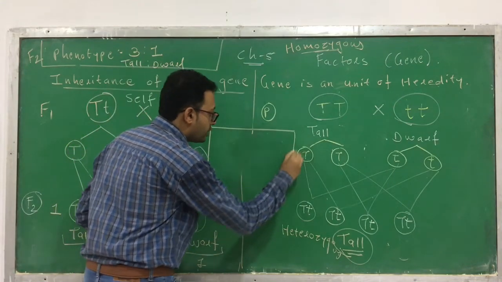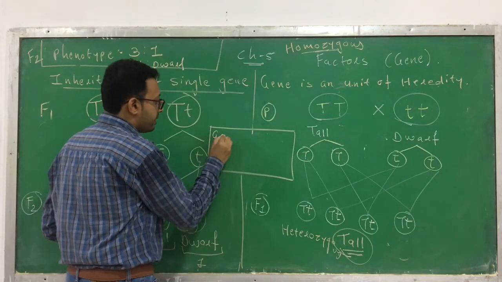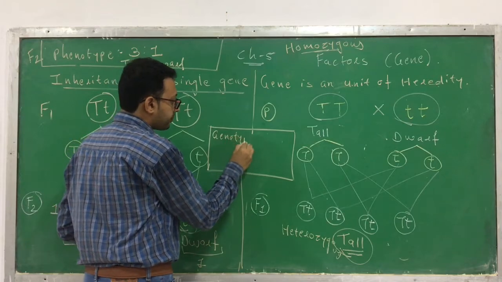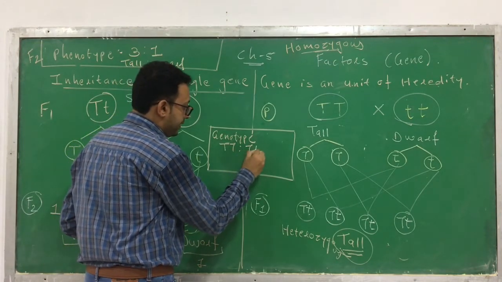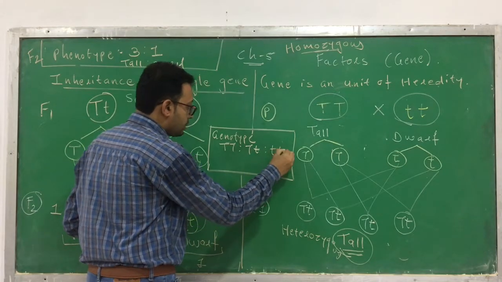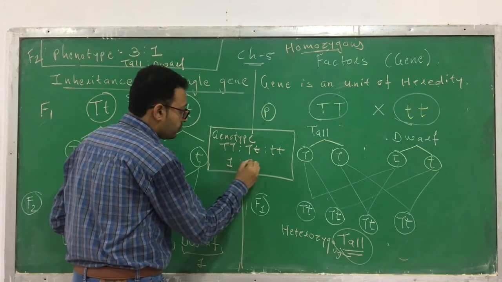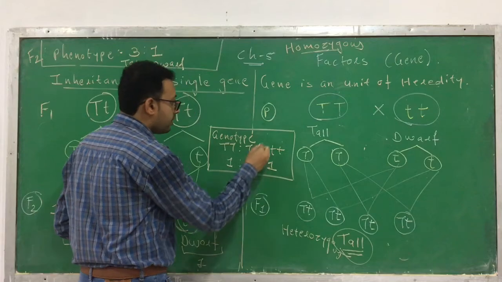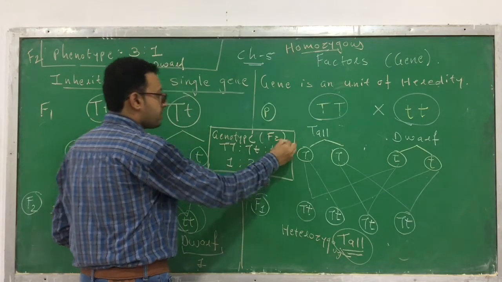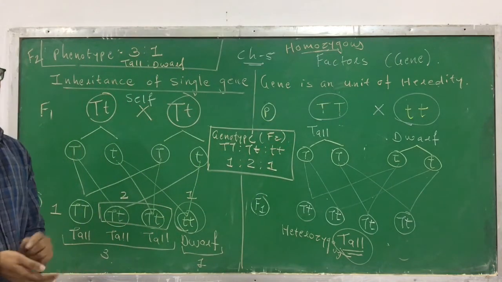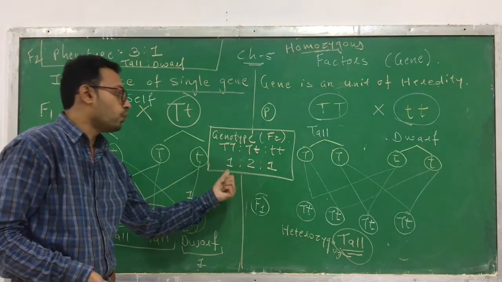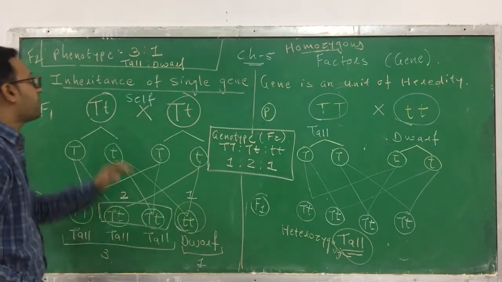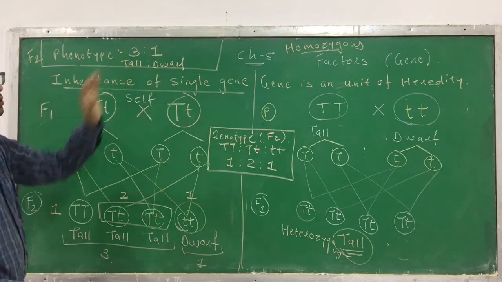What is the genotypic ratio in the F2 generation? Genotype, capital T T, capital T small t, small t small t, that is 1:2:1 in the F2 generation. So the genotypic ratio in the F2 generation is 1:2:1, and the phenotypic ratio is 3:1.